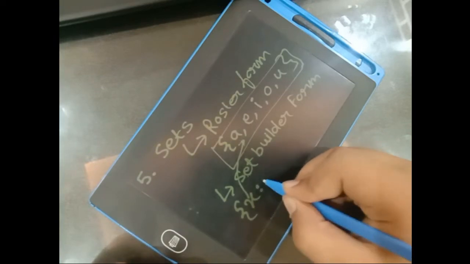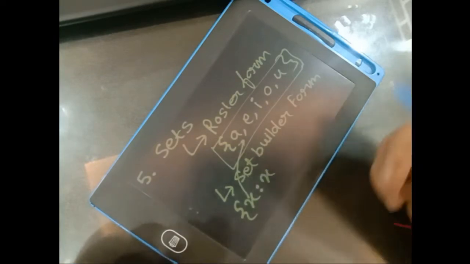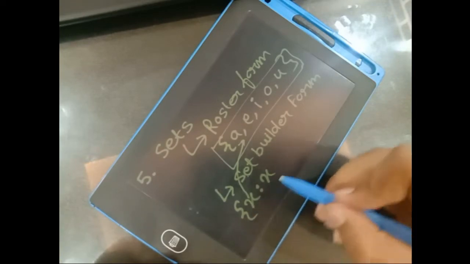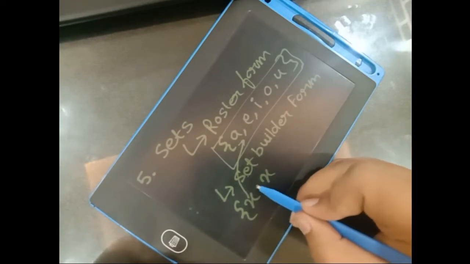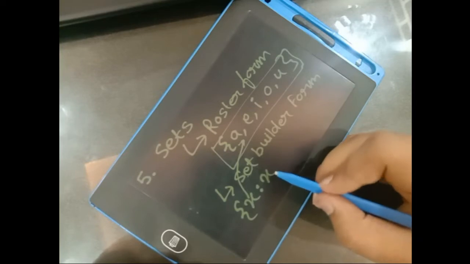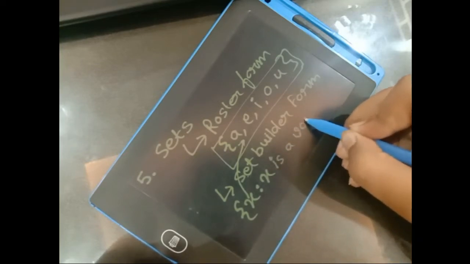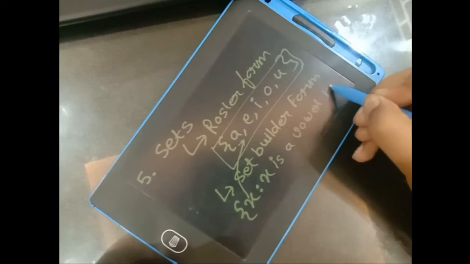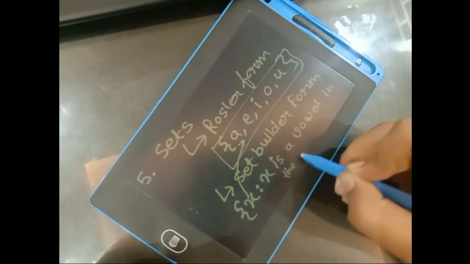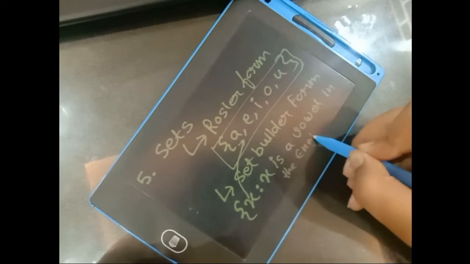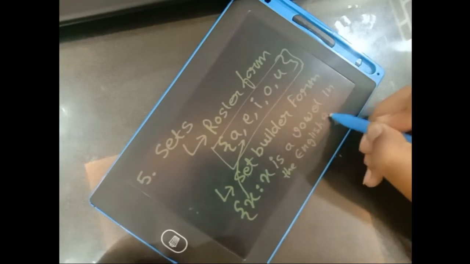Now x has a particular property, and that property we will define after these two dots. So x is a vowel in the English alphabet.